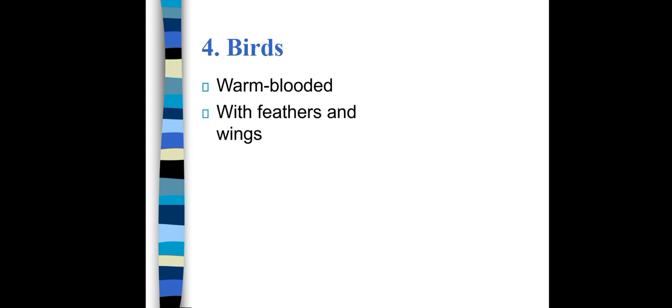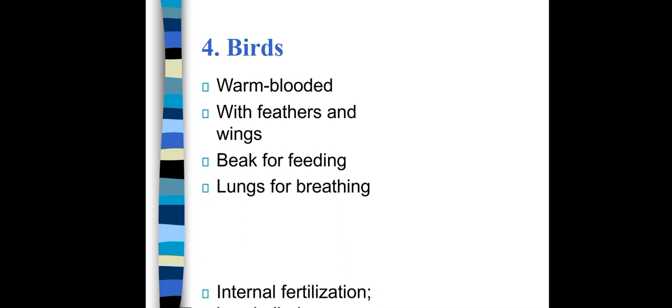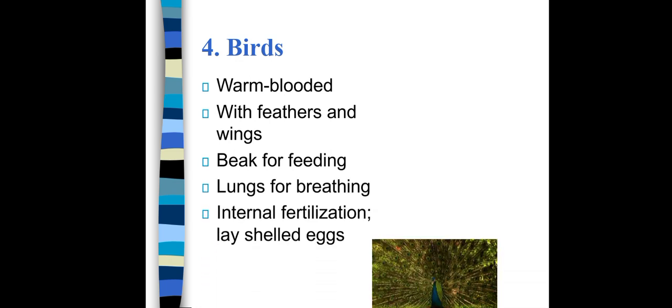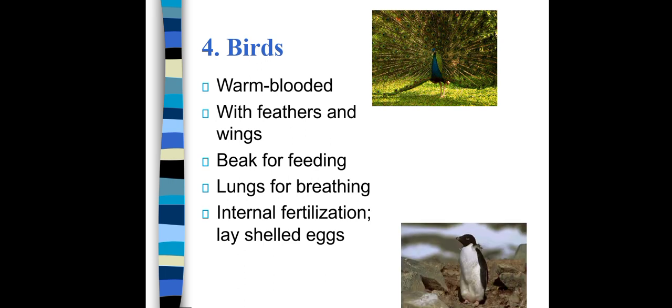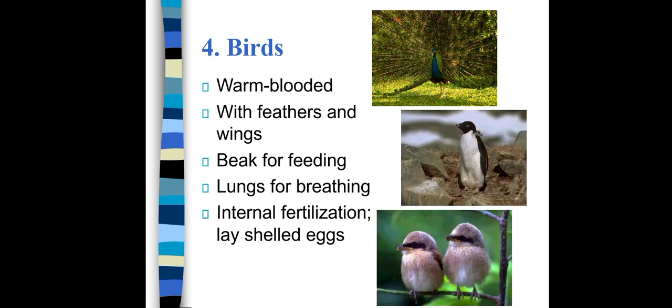Fourth class, birds. They are warm-blooded. Now birds and mammals both are warm-blooded. It means that they can maintain their body temperature according to the external temperature. They have feathers and wings, a beak for feeding, lungs for breathing, and they also breed by internal fertilization. It means they lay eggs.